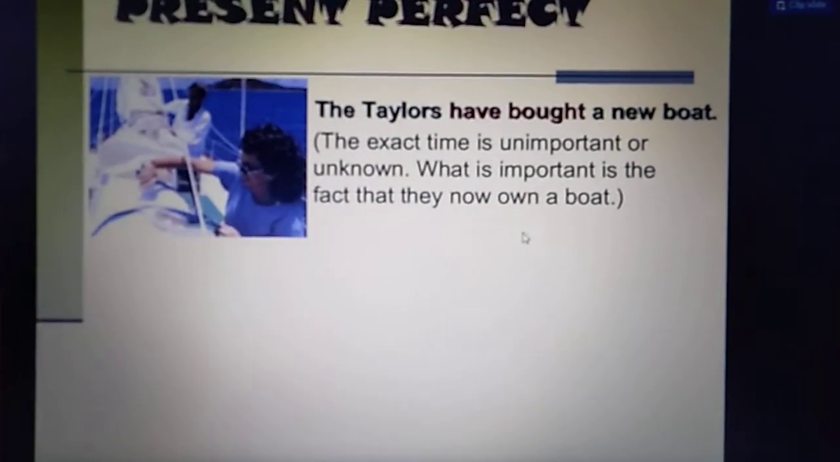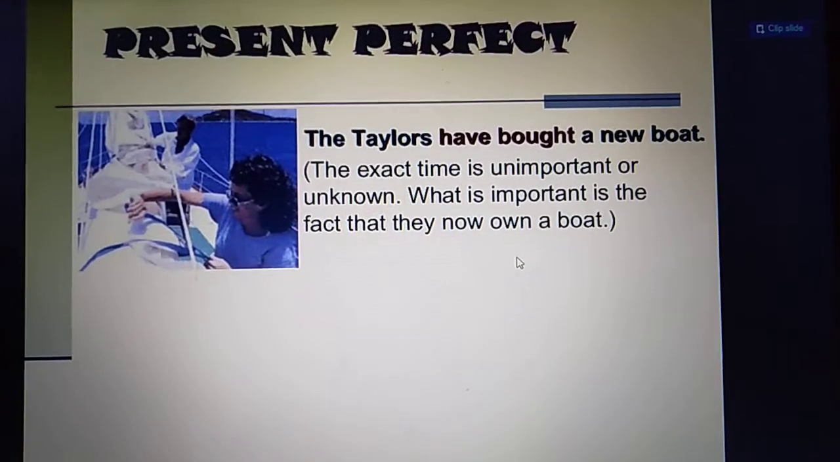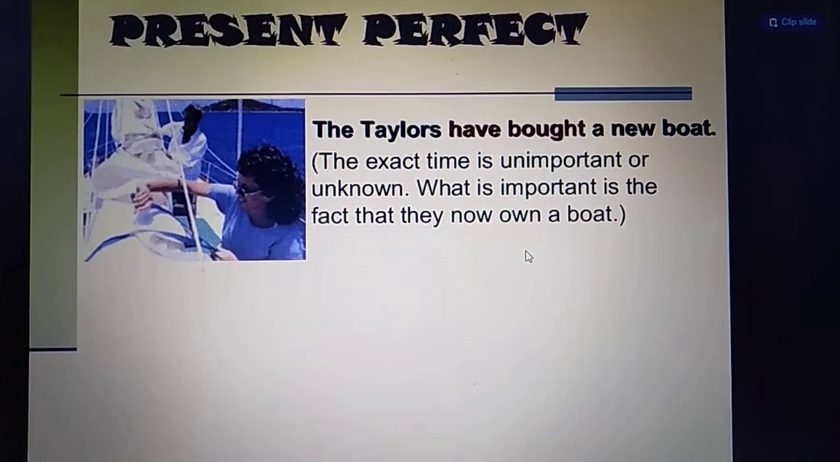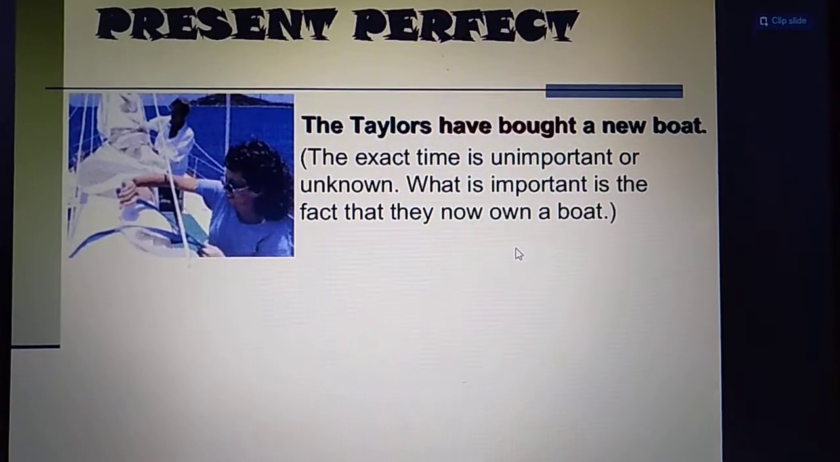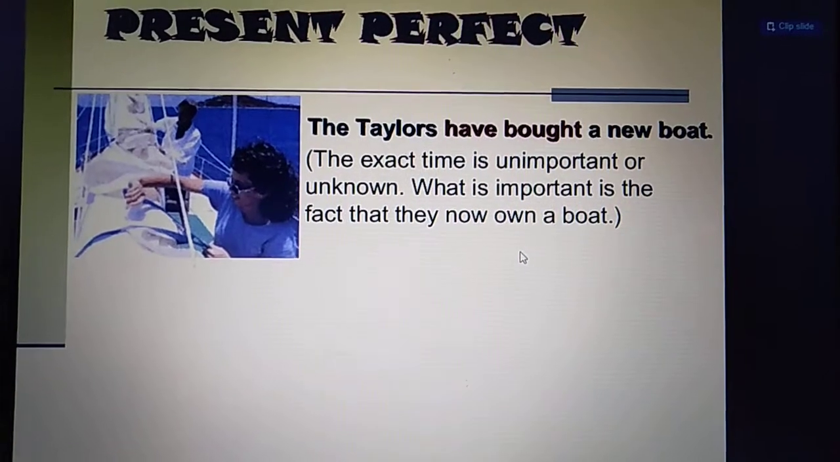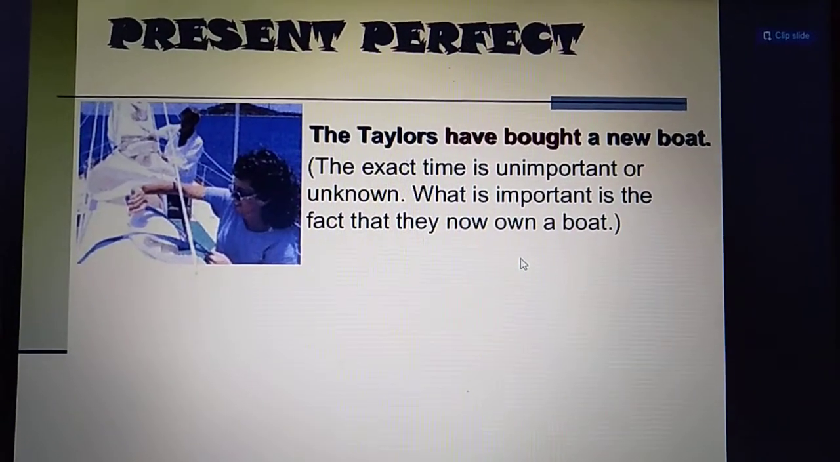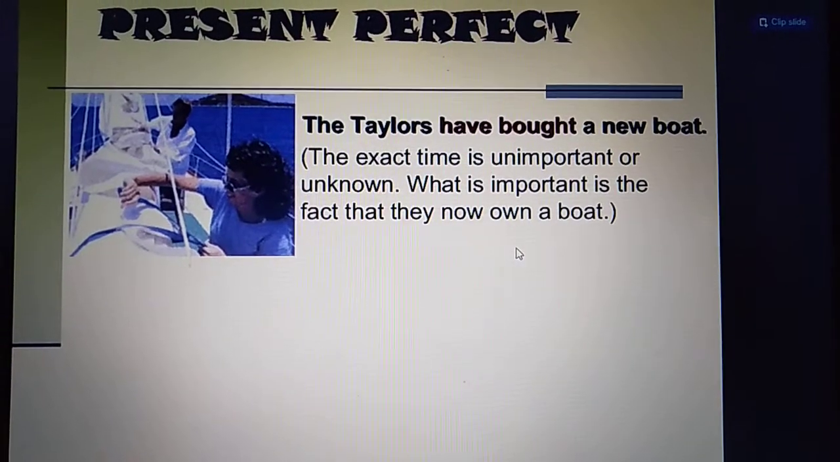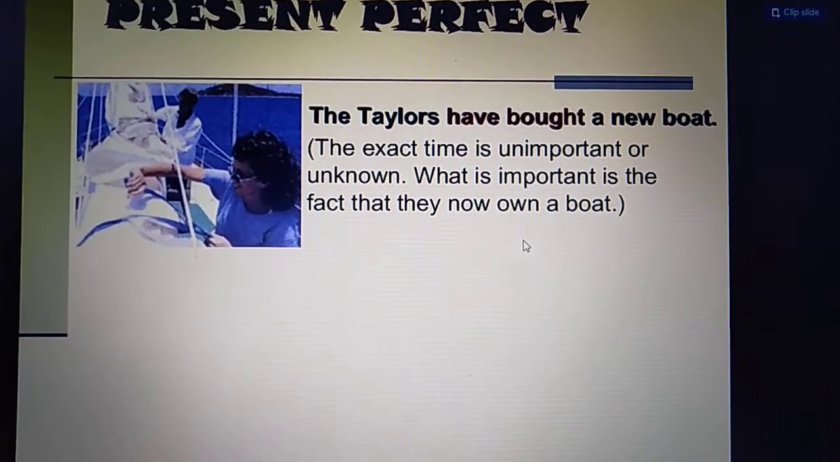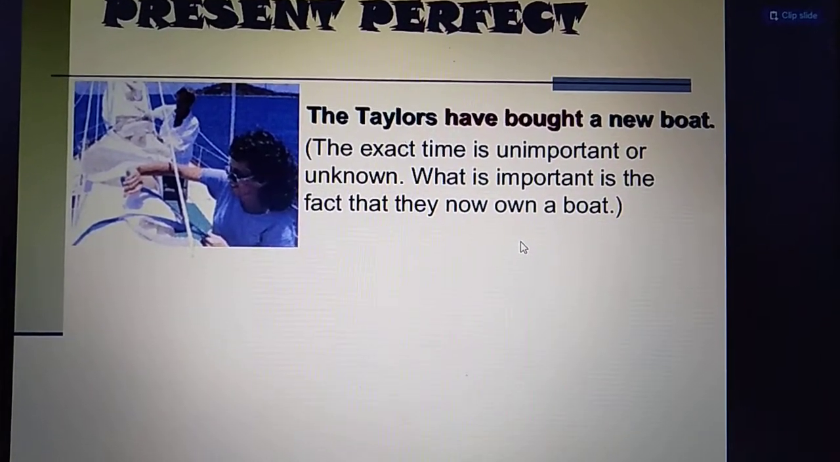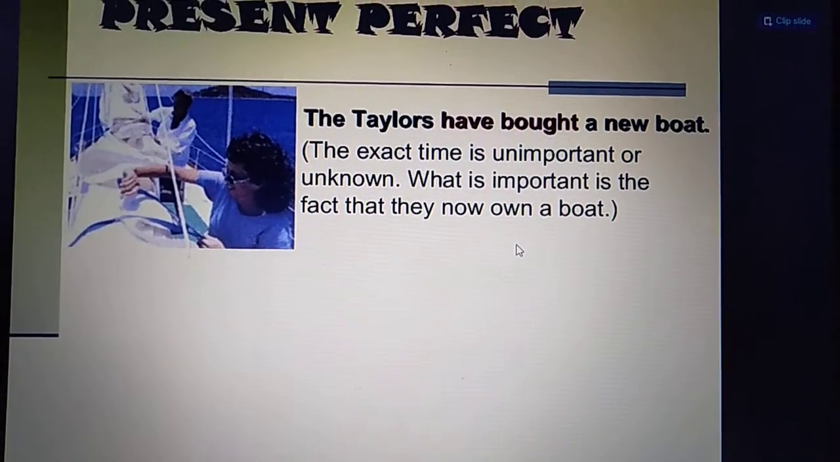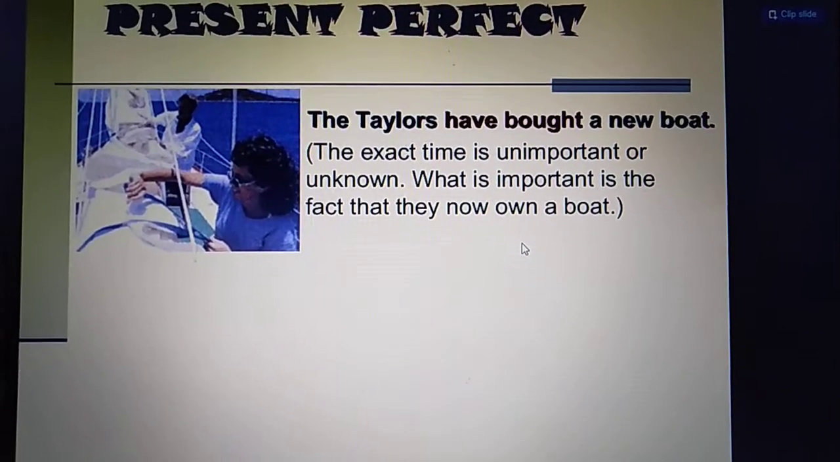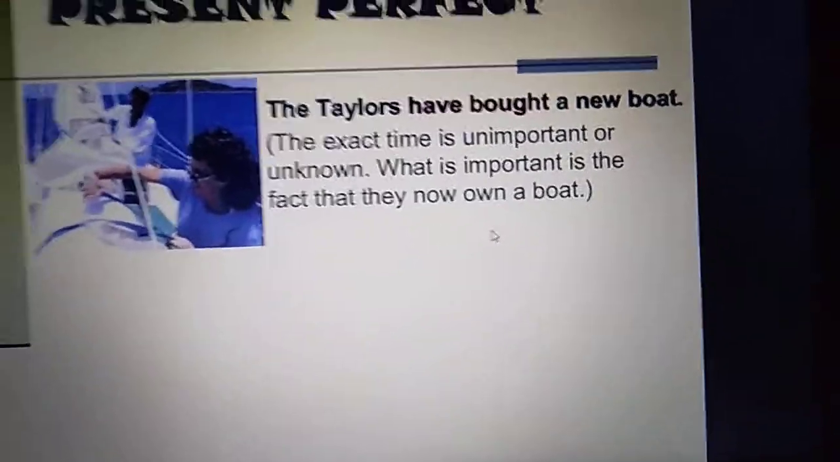The tailors have bought a new boat. Example of the same use, that we use present perfect tense for actions which started in the past, which completed in the past, and we don't know the exact timings of that action. The tailors means the tailor's brother or tailor's family. They have bought a new boat. The exact time is unimportant, or it's not mentioned or unknown. What is important is the fact that they now own a boat.